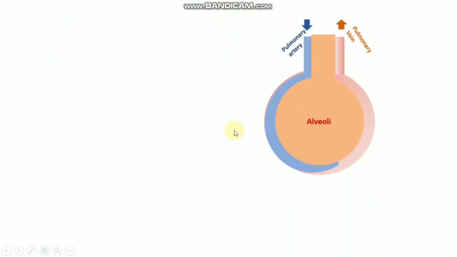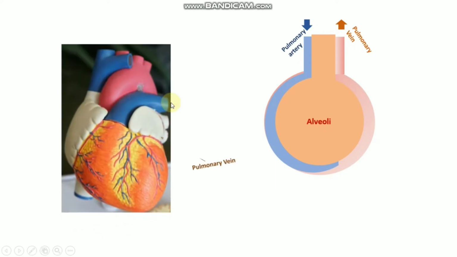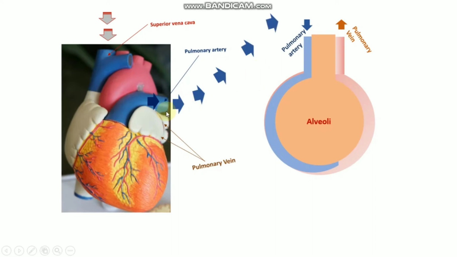So next is how this kind of blood circulation occurs. Let's have a look. So as you know, in the heart, from the body, from the lower part and the upper part, the blood comes to the superior vena cava and the inferior vena cava, and then the deoxygenated blood leaves through the pulmonary artery, and then deoxygenated blood goes to the lungs where gas exchange occurs.